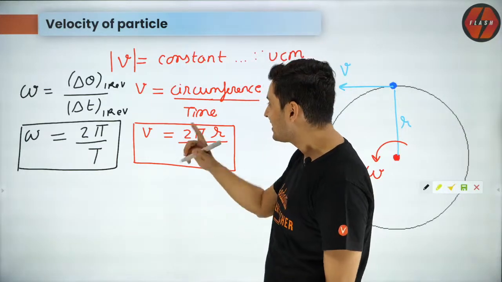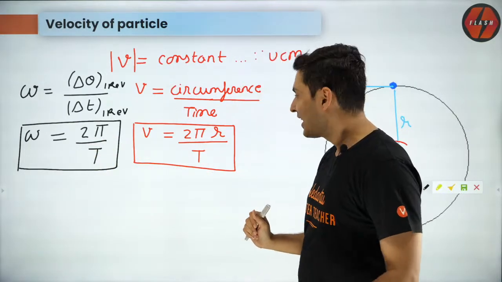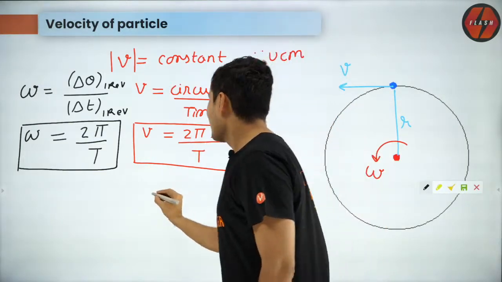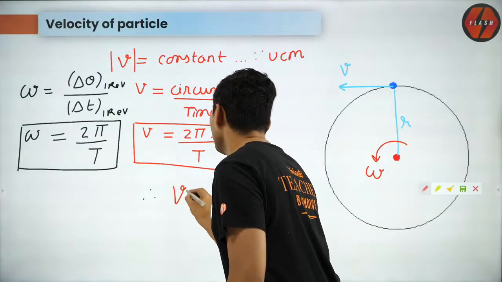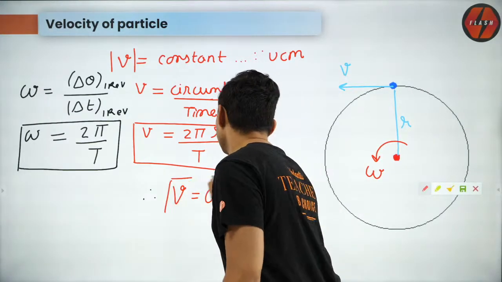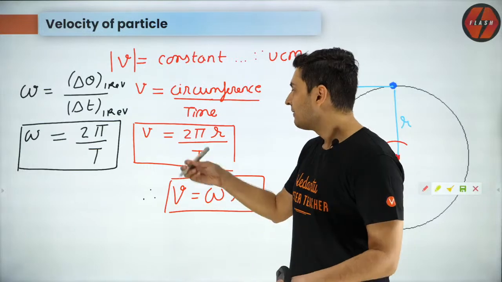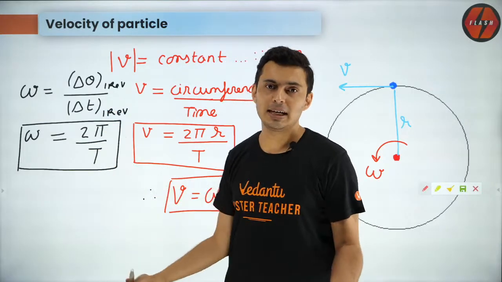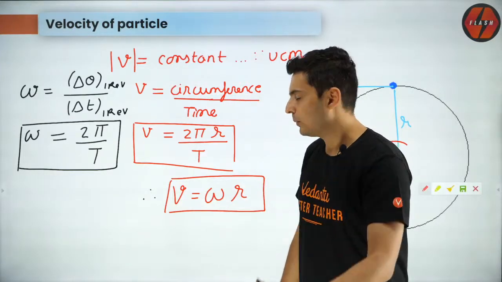And now you would have seen a nice relationship between all these variables. Look at this number 2 pi by T, what is it? Omega. So therefore, I will also get the second formula for velocity. Velocity is nothing but omega into r. Interesting. So velocity is omega r, v is 2 pi r by T, which is obvious, circumference by time, and omega is 2 pi by time period. All these are very important formulas. Very good.